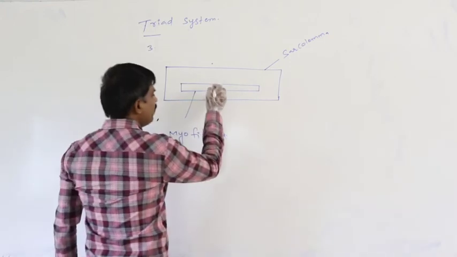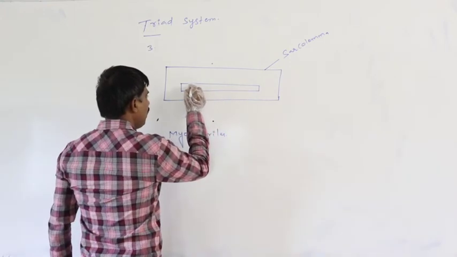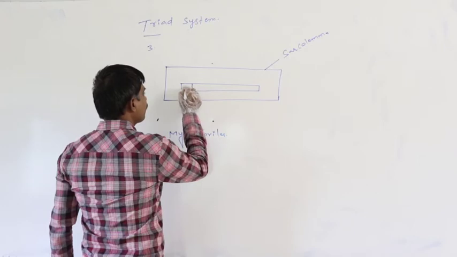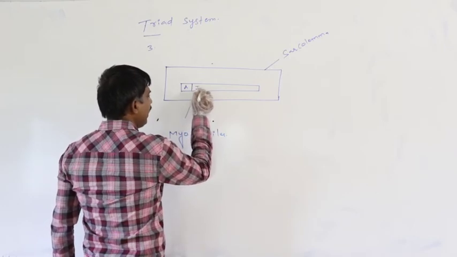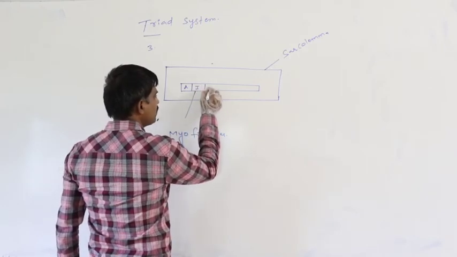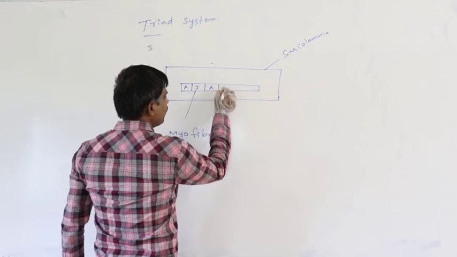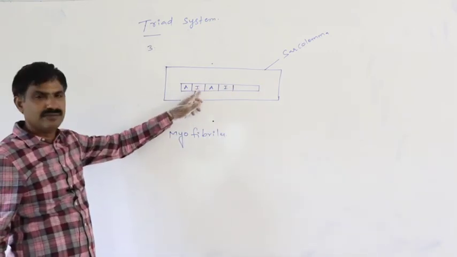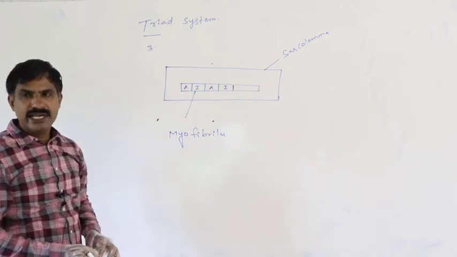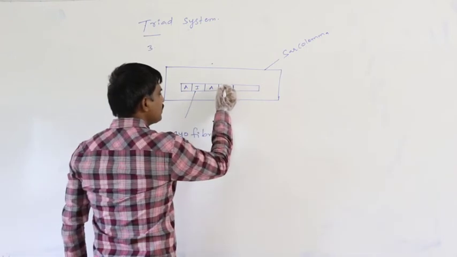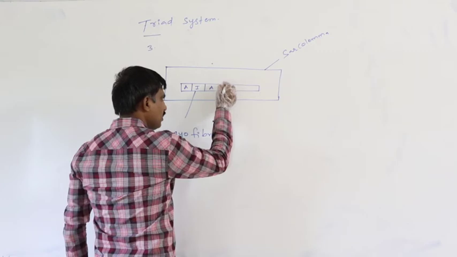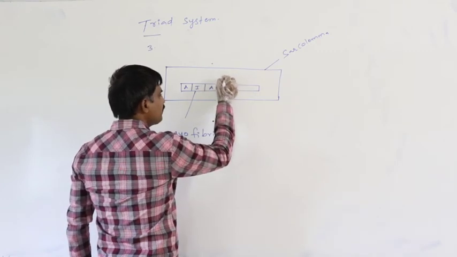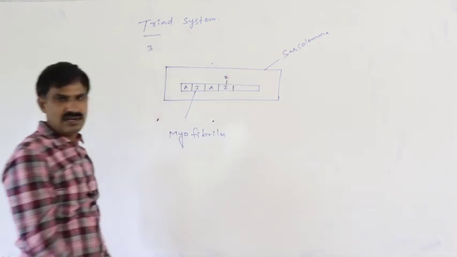Definitely in the myofibril, alternatively A and I bands are present. This is the A band, this is the I band. Again in the case of the I band, the line which is present centrally is said to be the Z line.